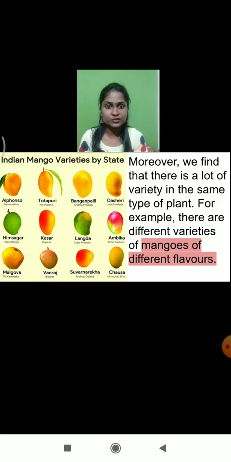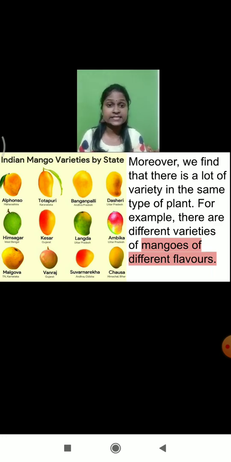Mangoes could be of different varieties according to the state. So we find that there is a lot of variety even in the same type of plant. For example, there are different varieties of mangoes with different flavors also. So even in the same type of plant, we can say there are different varieties.